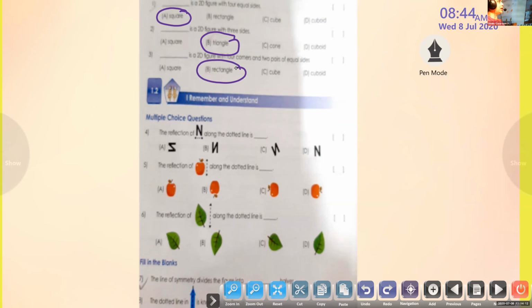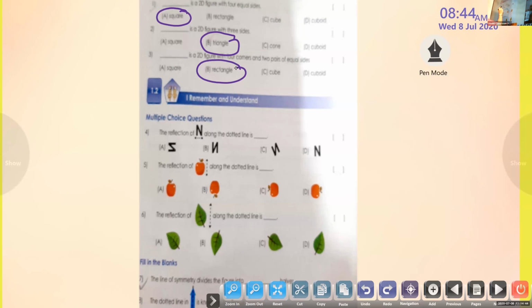Can you say what is special for square? 4 sides are equal. So when you say the answer, you have to unmute and say 4 sides are equal. Okay. Janvi, question number 4. The reflection of n along the dotted line. This dotted line is horizontal. So what you have to do is find out the reflection. Janvi, tell me which will be the answer option. B. Very good.